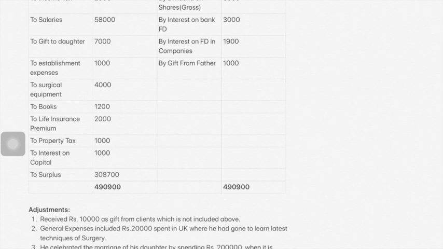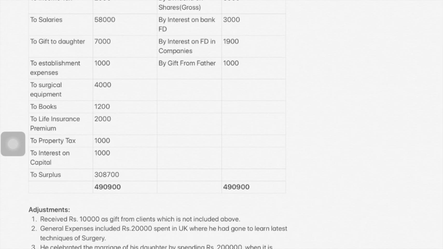To life insurance premium, it is not professional, it is personal. Paying life insurance premium is personal. So, you will ignore. To property tax. Property tax, if there is any income from house property, then you can deduct this property tax. But when you saw the income side, there was no income from house property. There was capital gains and income from other source, correct? That's it. So there was no income from house property. So property tax, for now it is like personal only.